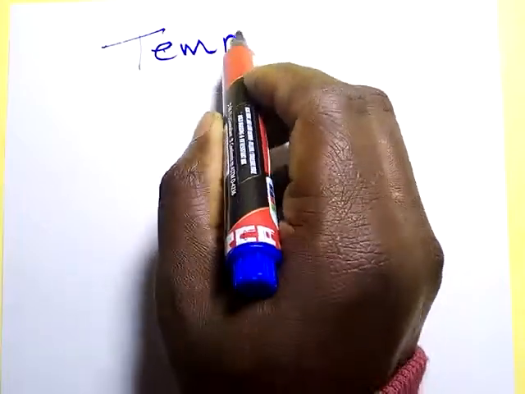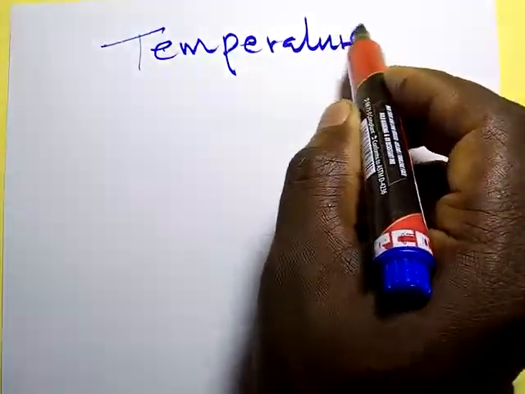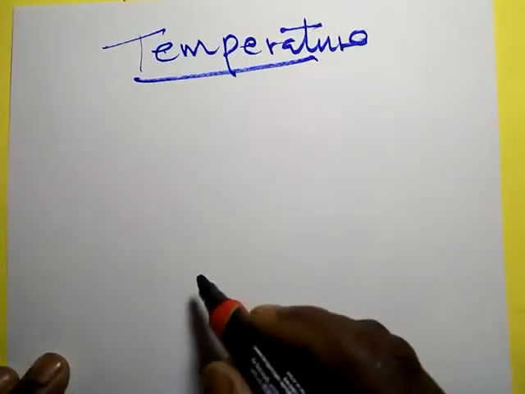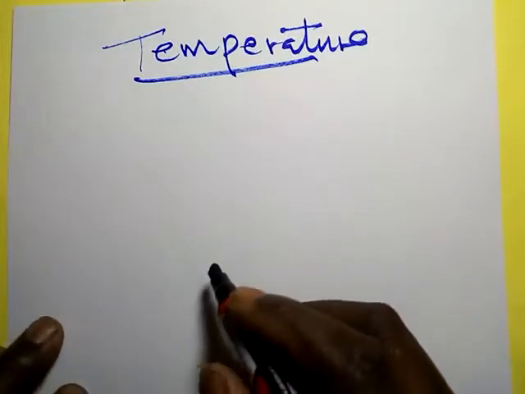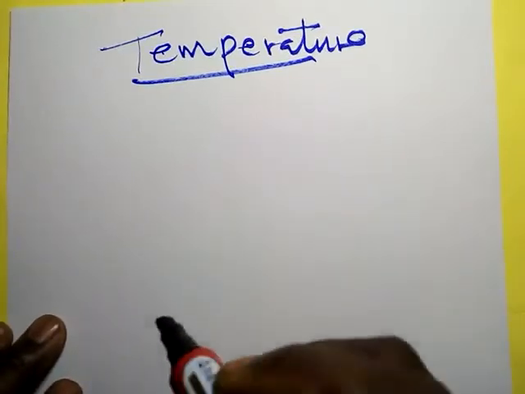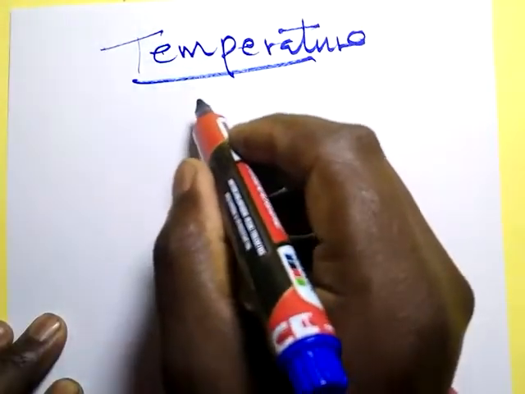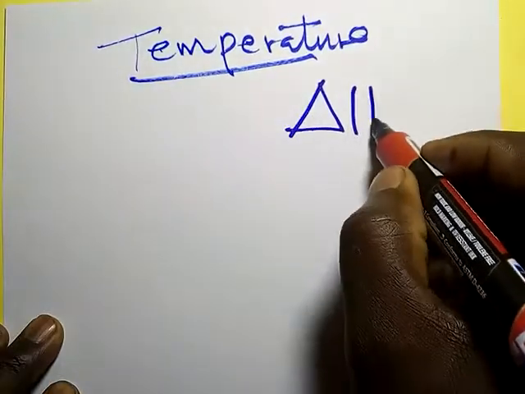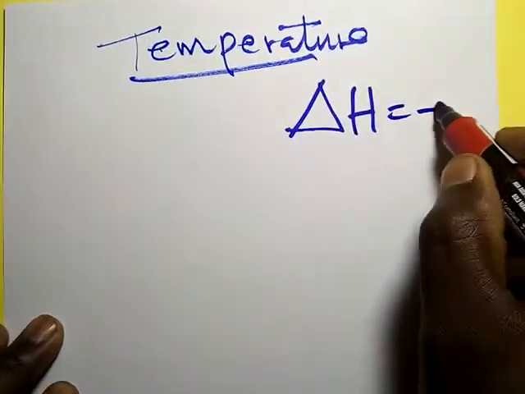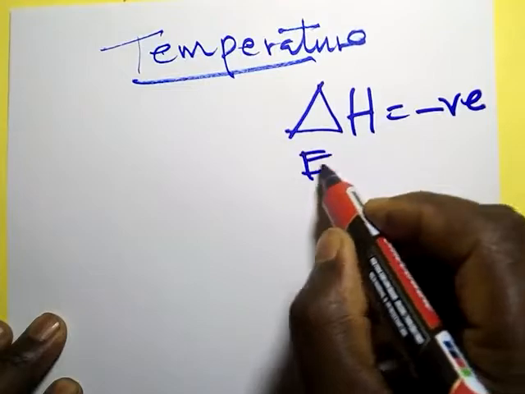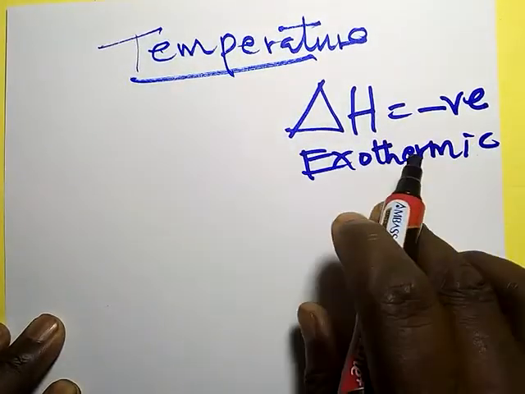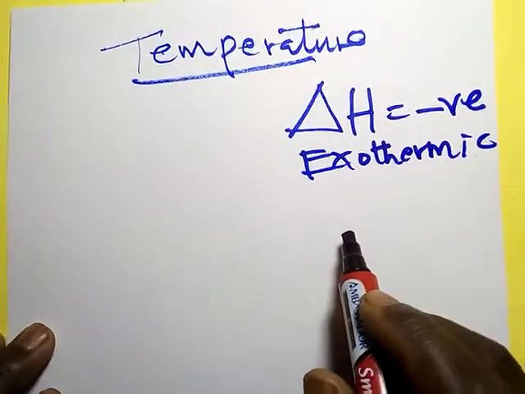Change in temperature. What will happen to a system which is at equilibrium when temperature is increased or decreased? First, you need to understand one thing. We need to know, is the reaction exothermic or endothermic? Whenever the heat change is negative, that means that the reaction is exothermic. It means that the forward reaction is exothermic.